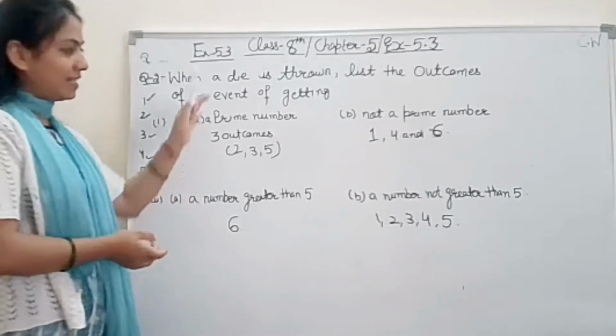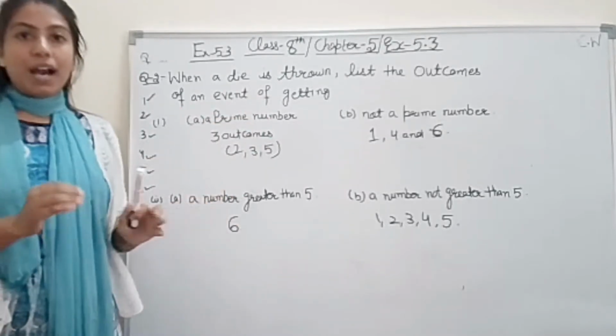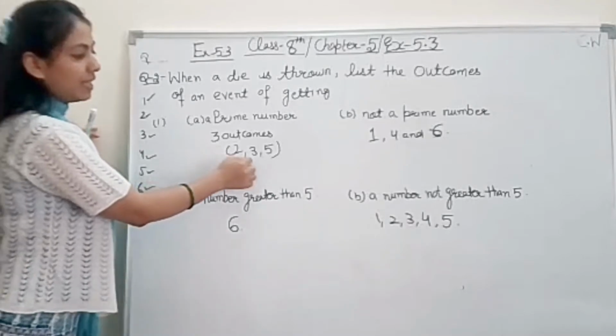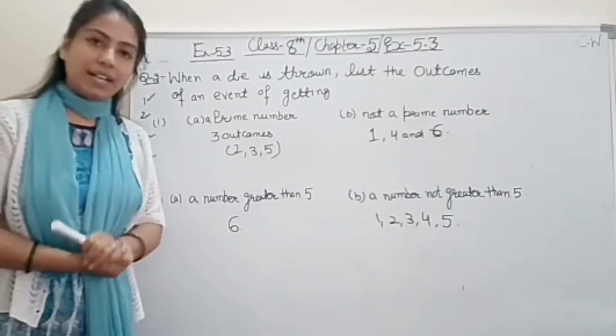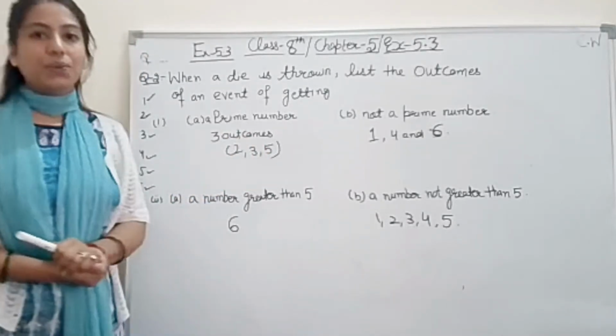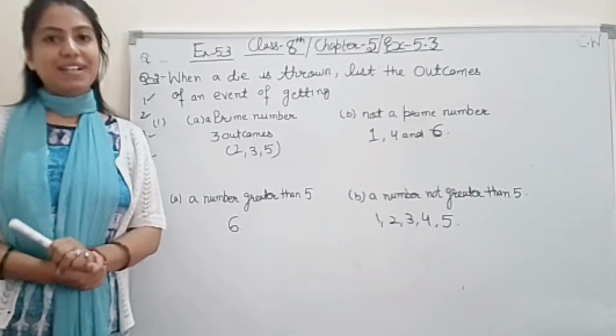That's it student. These are very simple. What was the question? We had to write the outcomes, so we have written the outcomes. Okay? Right? So I hope student you got question number 2. Now coming to our question number 3.